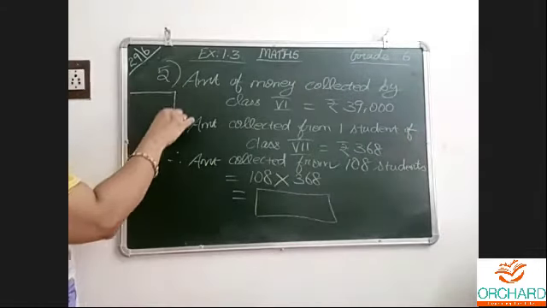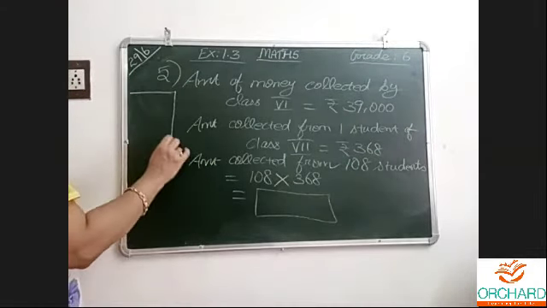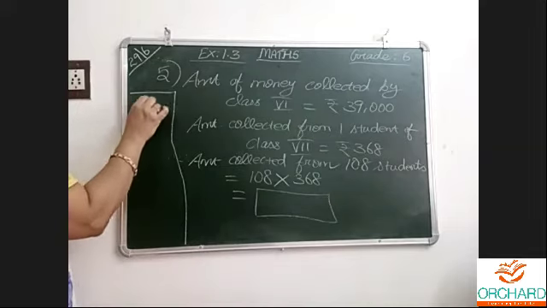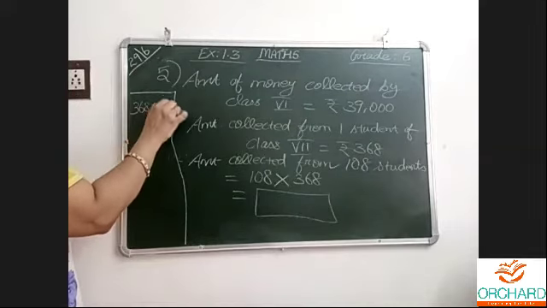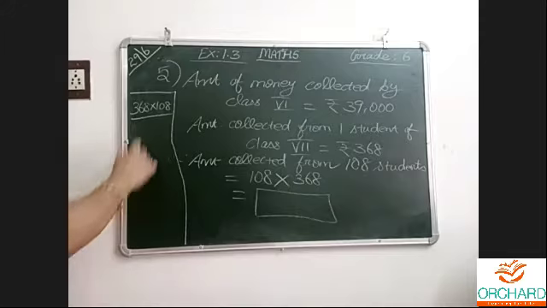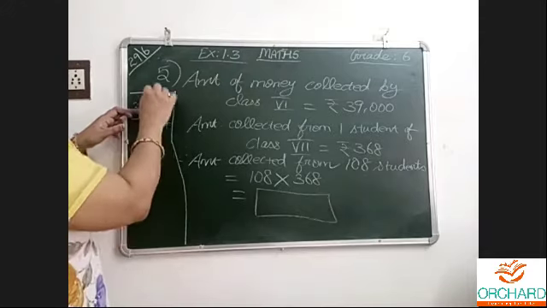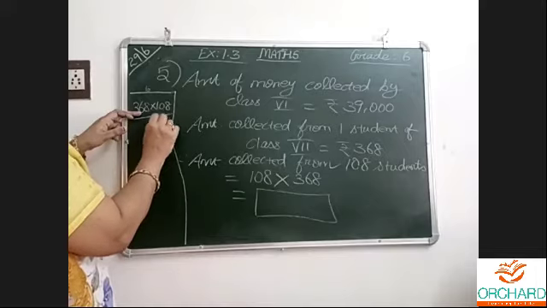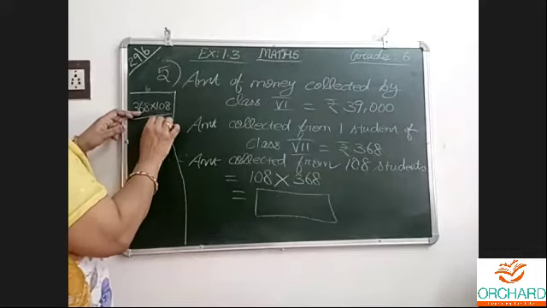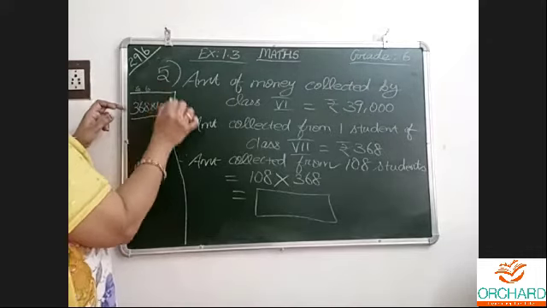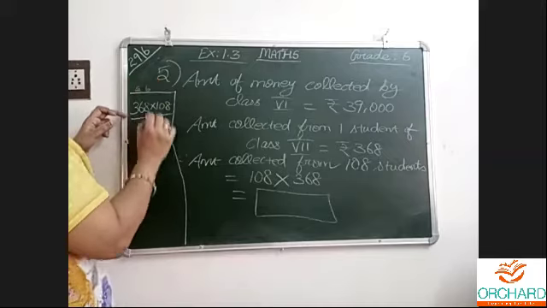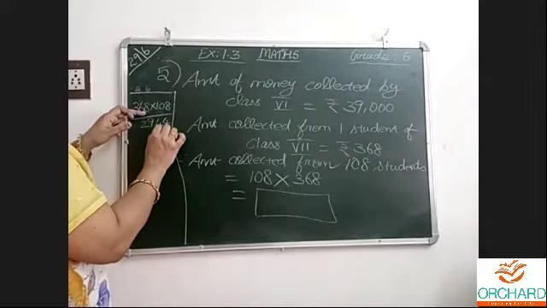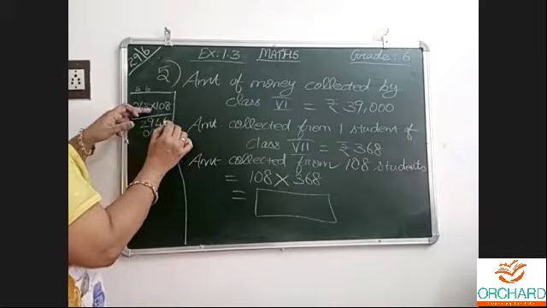I want place for doing. 368 into 108. 8 8s are 64. 4 carried over. 6 8s are 48, 54. 4 carried over 5. 3 8s are 24, 29. Then 0 0 0.